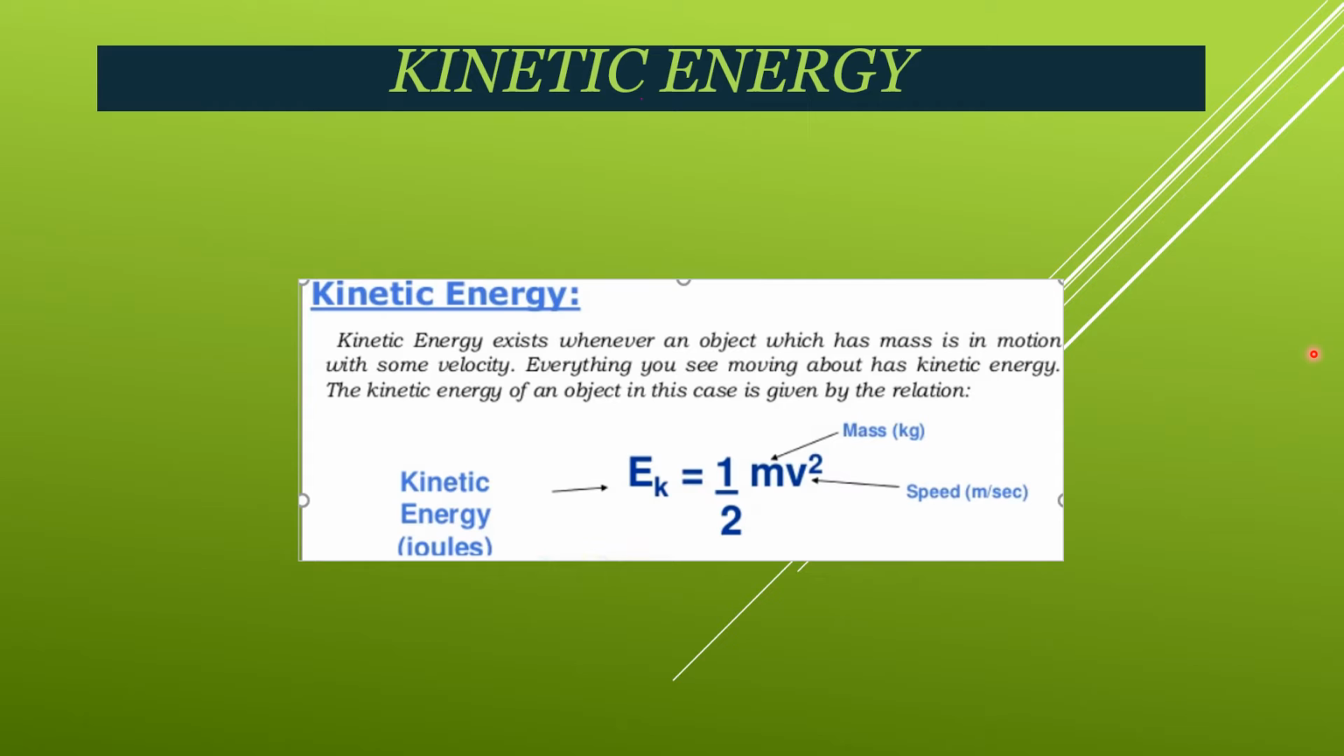Kinetic energy. Kinetic energy exists whenever an object which has mass is in motion, means the energy possessed by a body due to its motion or due to its velocity. So everything you see moving around you has kinetic energy, means everything that is moving has kinetic energy. Here the formula of kinetic energy is given. It is equal to half into mass into velocity square. So half into m into v square. This is the formula of kinetic energy.